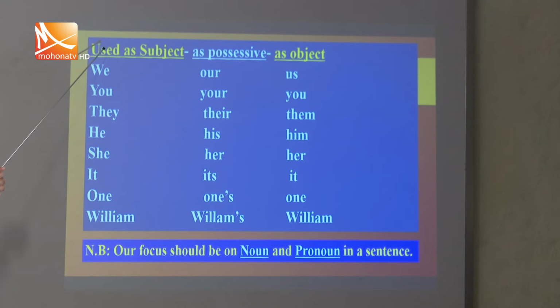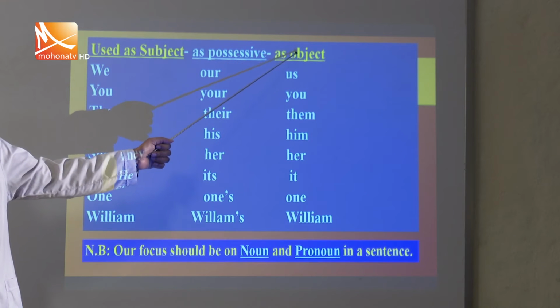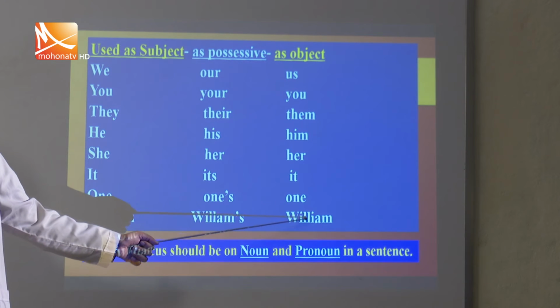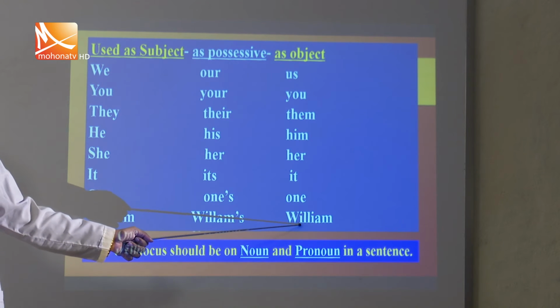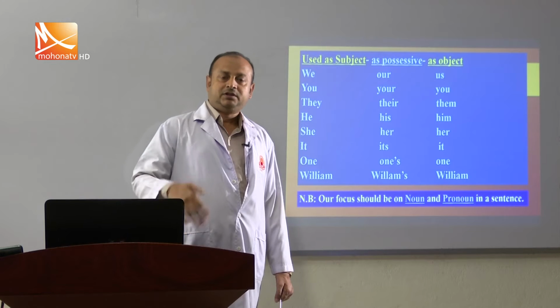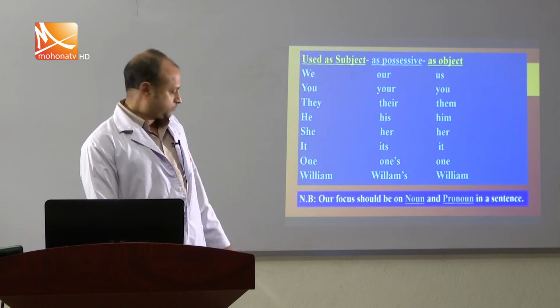When we use the pronoun as the subject of the sentence, we have to use the first form of the pronoun. When we use any pronoun as an object of the sentence, then we have to use the objective form of the pronoun, and sometimes possessive or noun can be used. And the possessive form is usually used with another noun or noun phrase, my student.